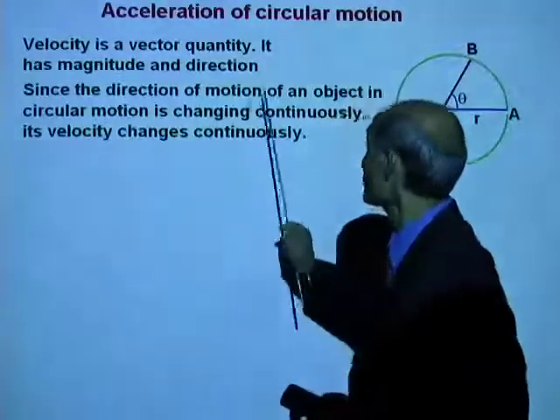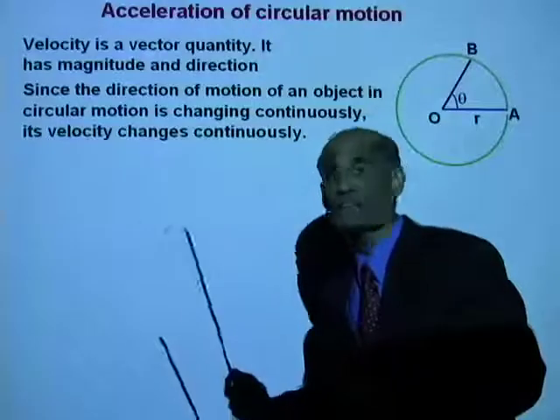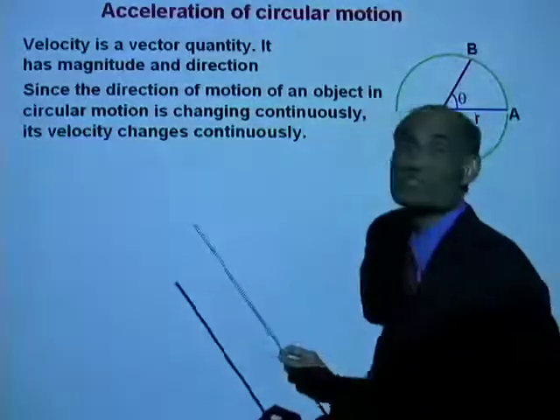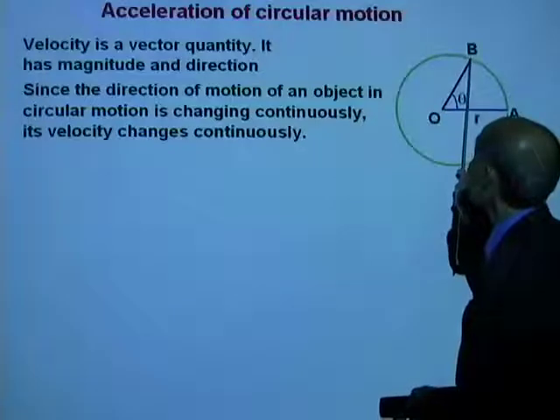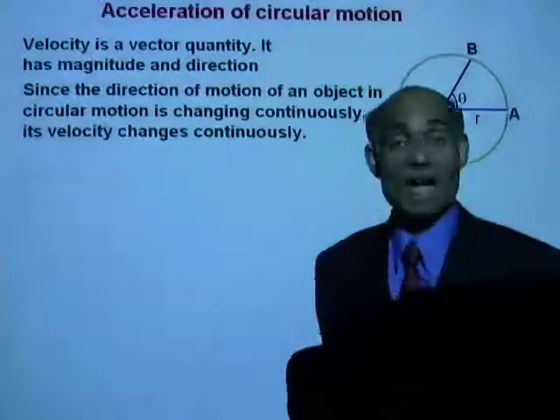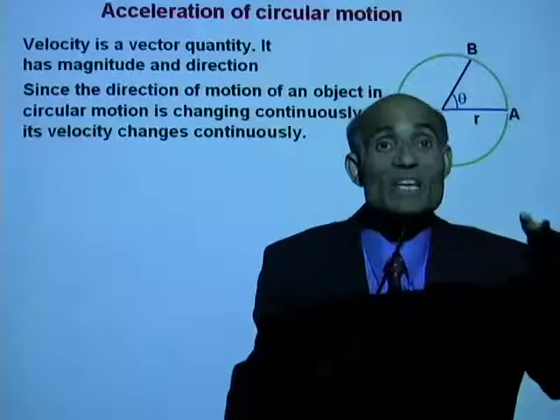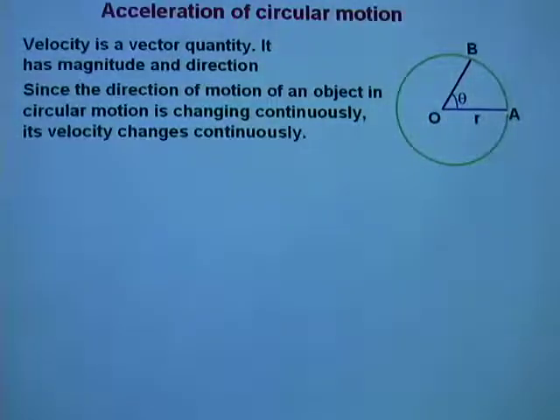Now, since the direction of motion of an object in circular motion is changing continuously, its velocity changes continuously. Now, when the object is at B, what is the direction of its velocity? At any given instant, the velocity of the object in circular motion is along the tangent. So, if I have the object at B now, if the force acting towards the center will cease, the object will go towards the tangent. That is the direction of its velocity.